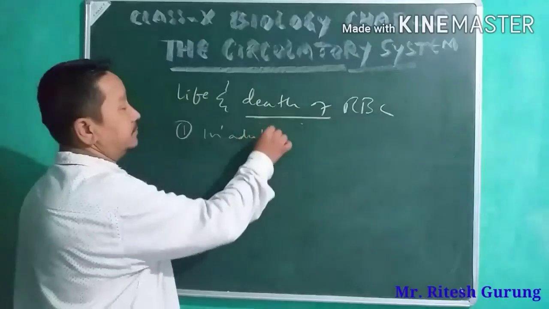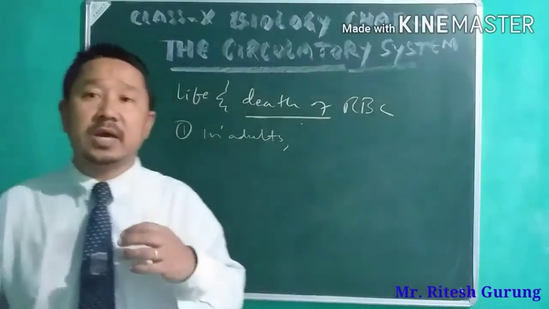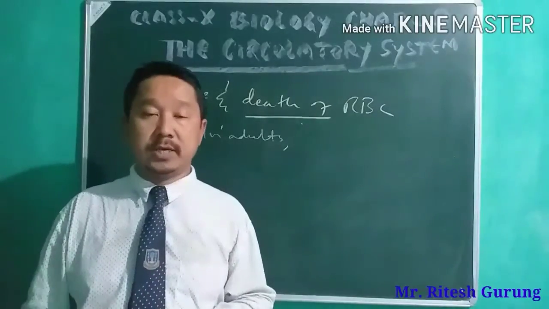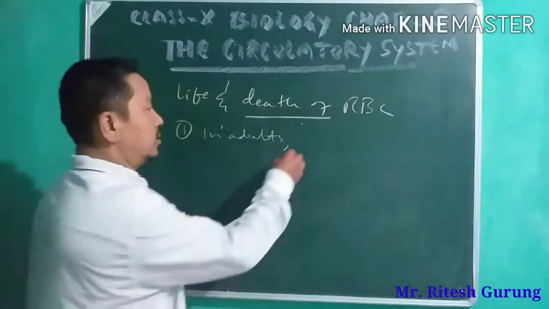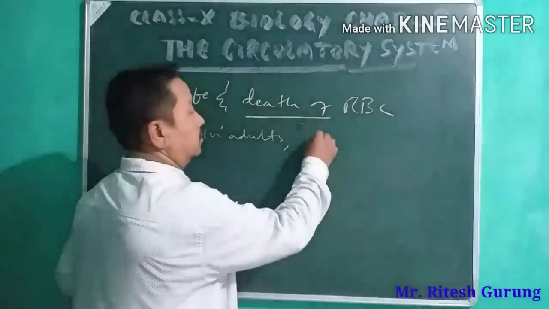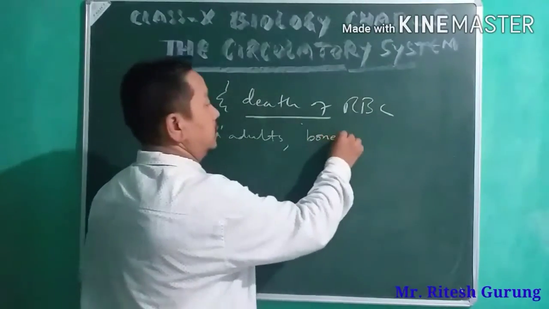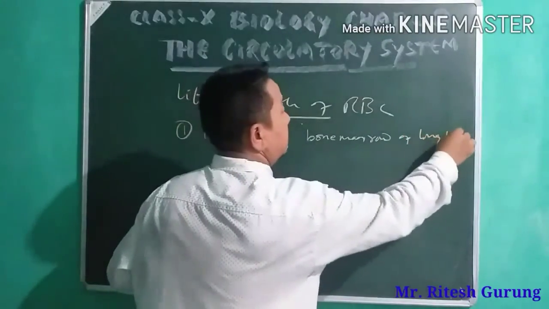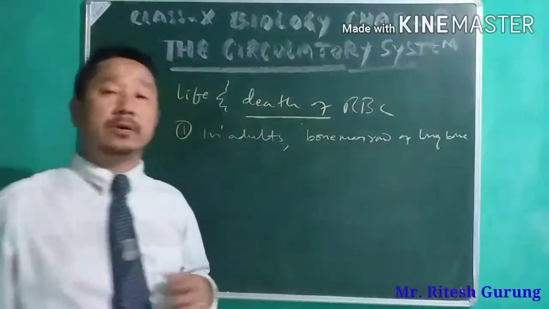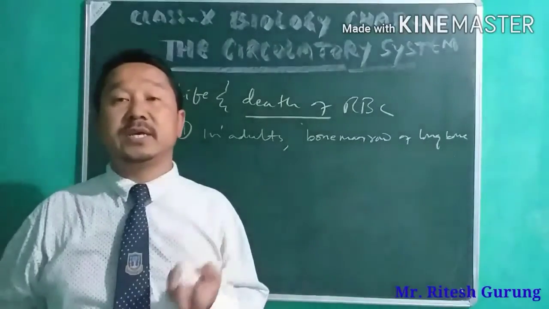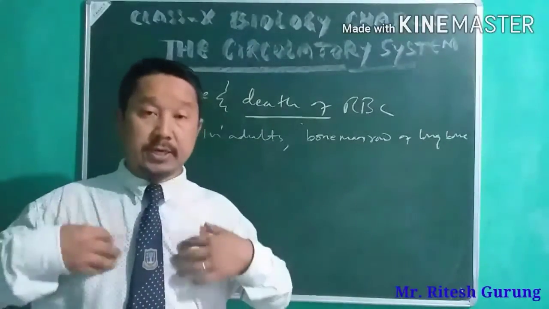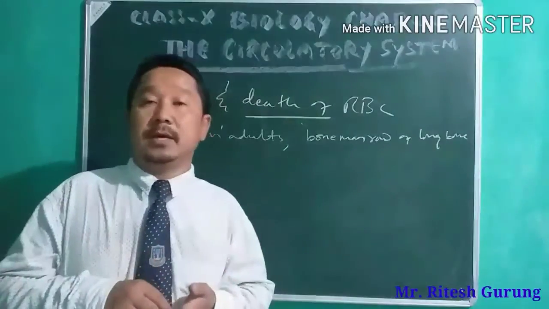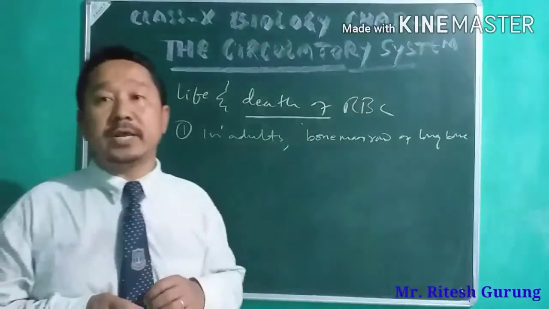In adults, RBC is formed in the bone marrow of long bones, especially ribs. Here in the chest, I've got the ribs. So, the bone marrow of ribs.